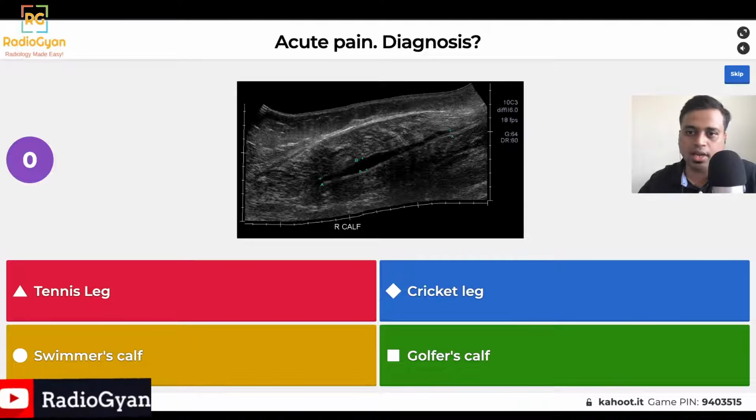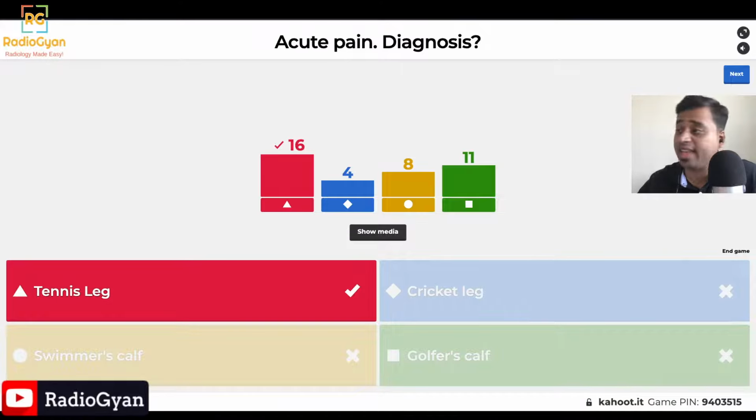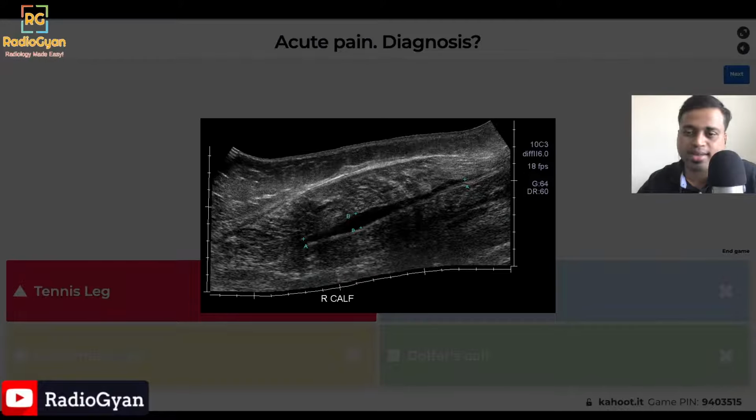The superficial muscle here is the gastrocnemius. Unfortunately, my mouse pointer is not showing up, but the superficial muscle here is the gastroc. The deeper portion is the soleus. And we see this fluid cleft separating these two muscles. This is a very typical appearance for what is known as tennis leg.